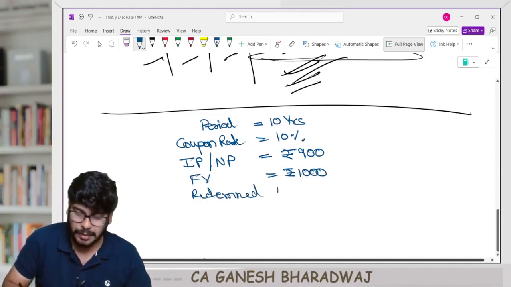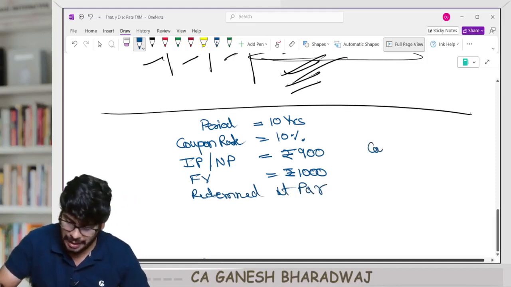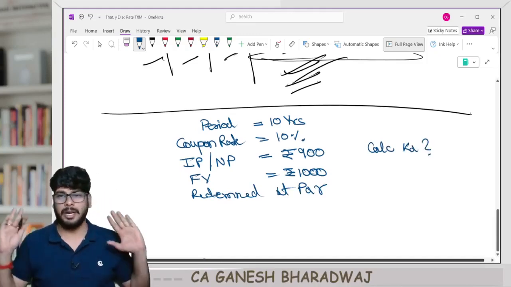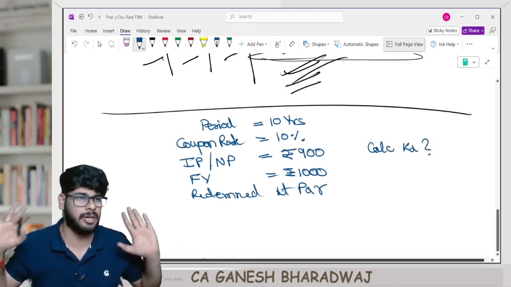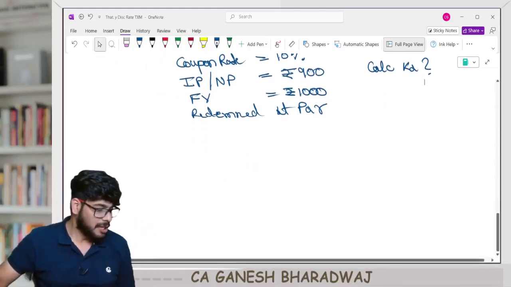Redeemed at par. Okay. This is the scenario that I am giving. I am asking you to calculate KD. What will be the KD? Guys, clear with this? Please participate. That's all. It is more than sufficient. Right. Now, first thing,